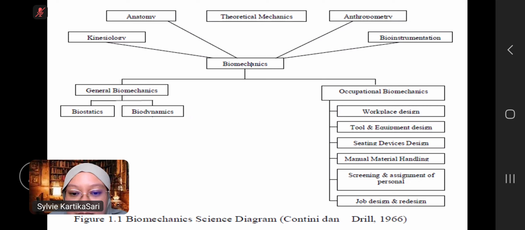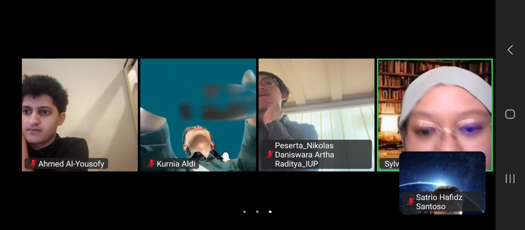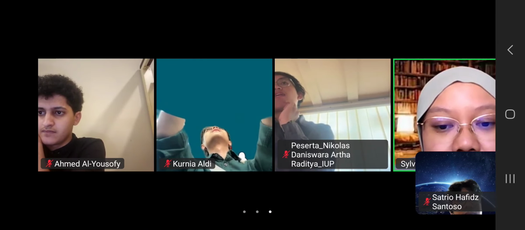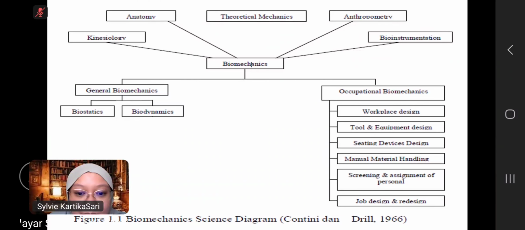And the occupational biomechanics that we will discuss later is how we can design the workplace, design the tools or equipment, design the seating devices, and handle manual material handling. We will discuss manual material handling perhaps next week.